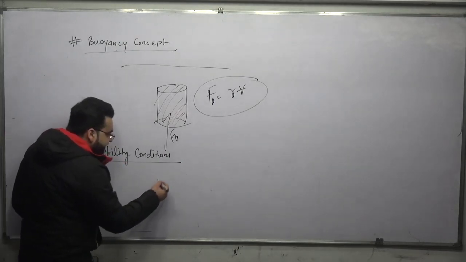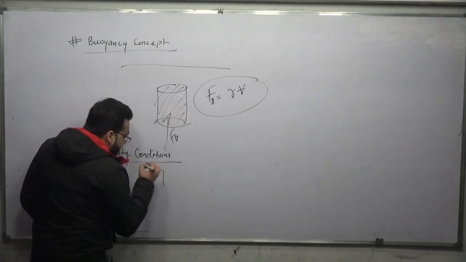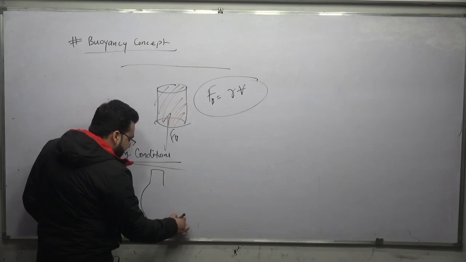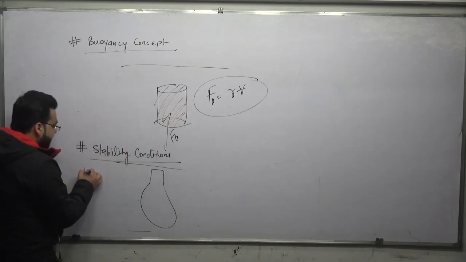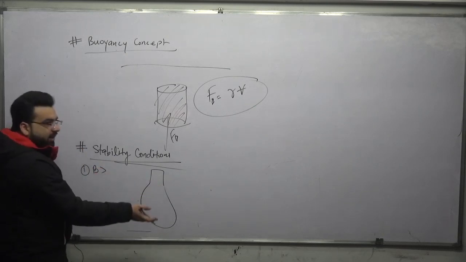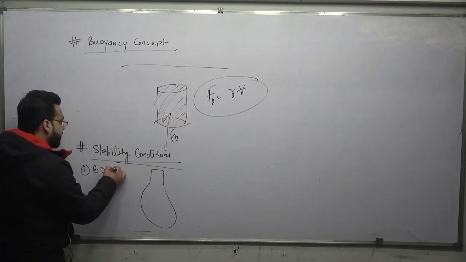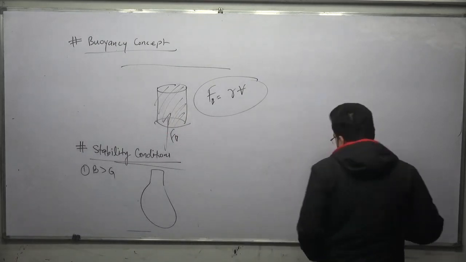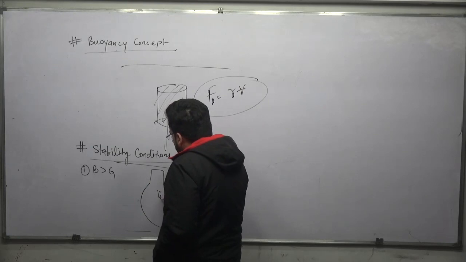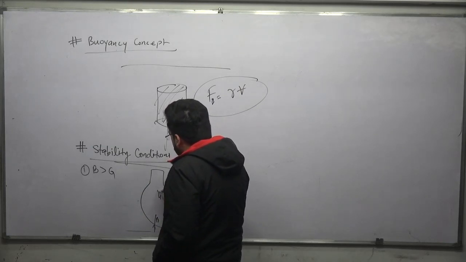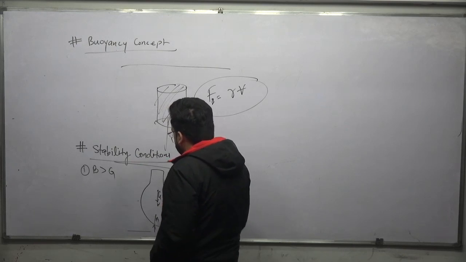Now let us revise. For example, this is a body which is submerged inside a fluid. The first case is where the center of buoyancy B is in a lower section compared to the center of gravity G, or you can say the center of buoyancy lies below the center of gravity G. So here we have this G and here we have this B. The buoyant force acts in the upward direction and the weight of the body acts in the downward direction.